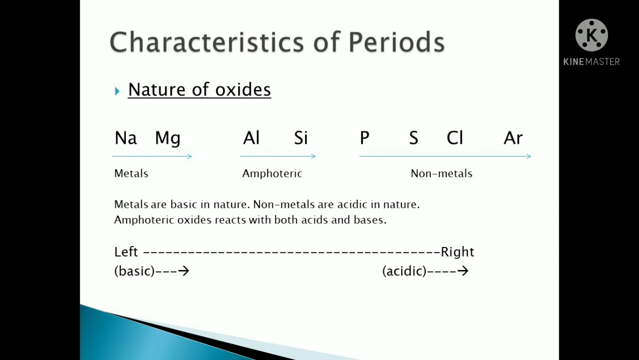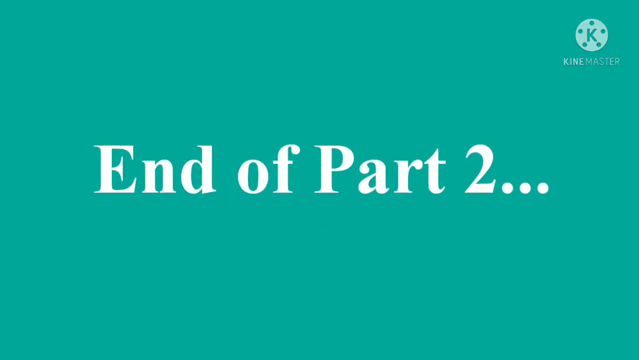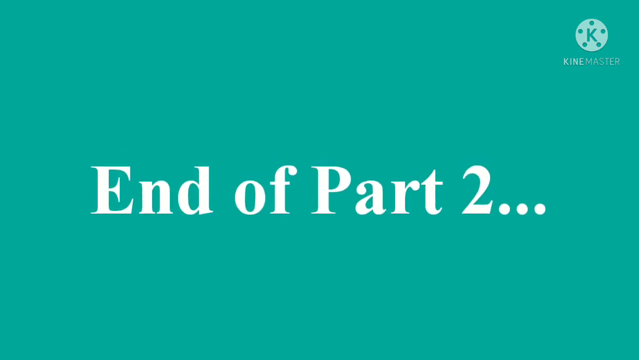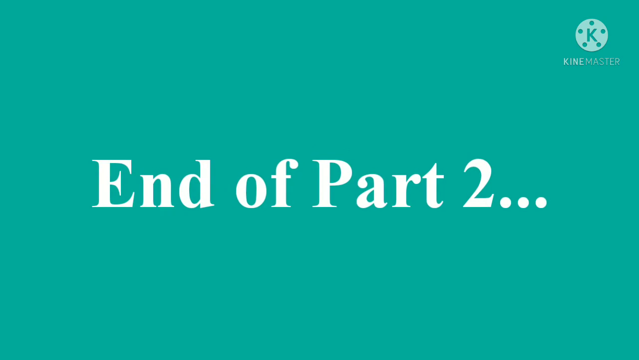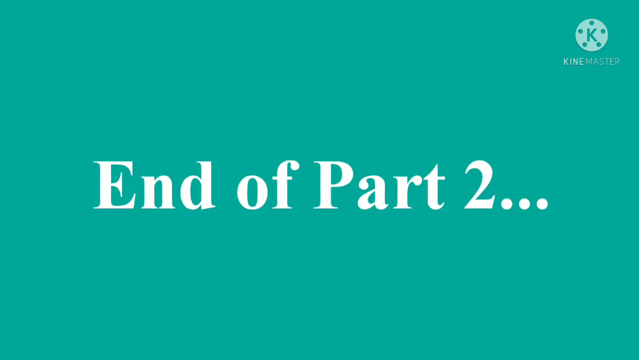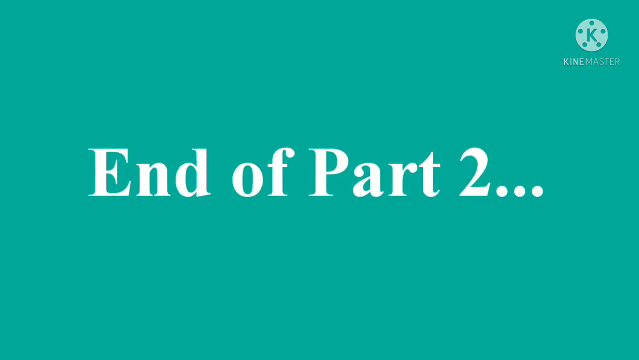Okay, remember this too. So here we have discussed with you all, I think, 6 characteristics, isn't it? Yeah, 6 characteristics we have studied. So this is all about periods, but there are groups also. So I am thinking of stopping the video here because the characteristics of groups will be a little bit lengthy.